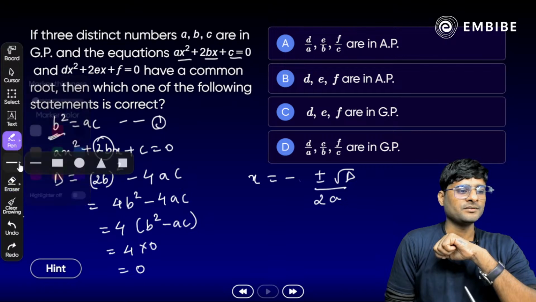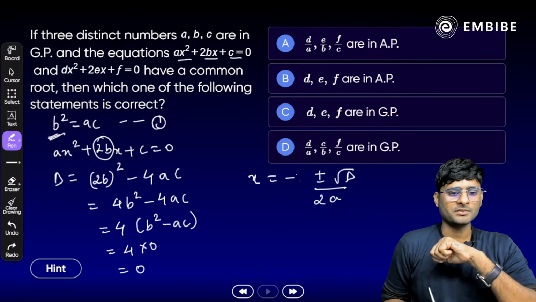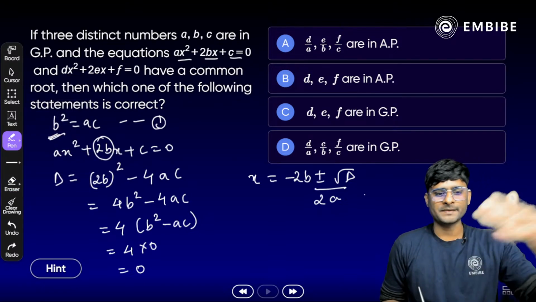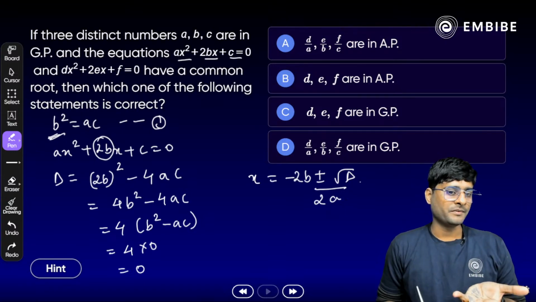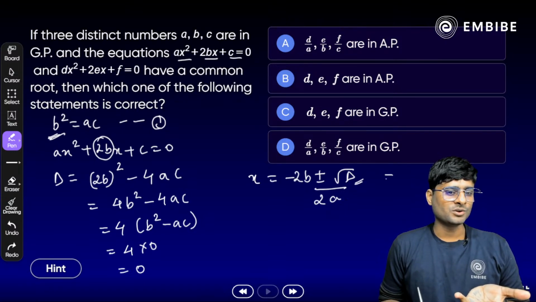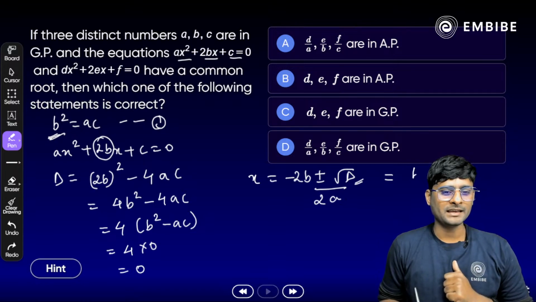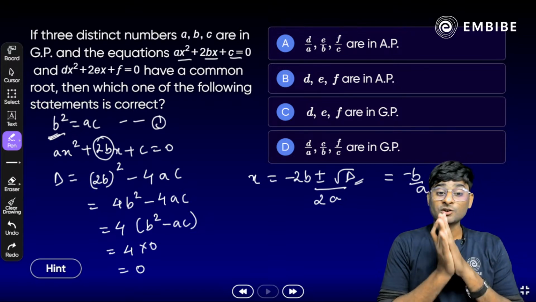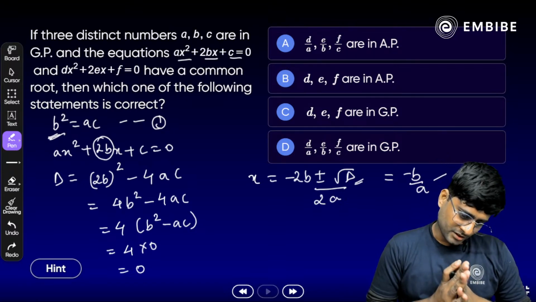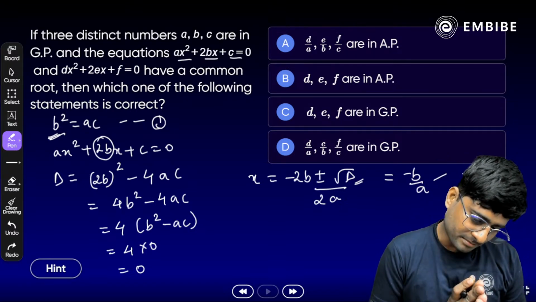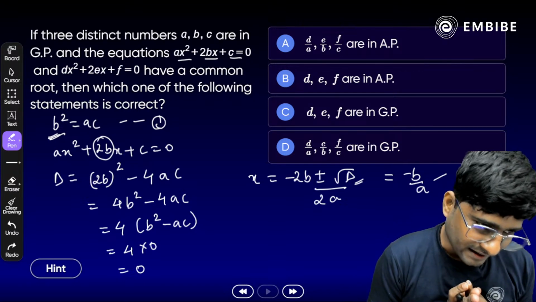If you find out the exact value, what should it be? Minus b plus minus under root D, whole divided by 2a. But the value of D is already 0 here. So we get b by a, minus b by a. That is the one root we get here. That is the common root we can say here. So, both roots are common. Excellent.